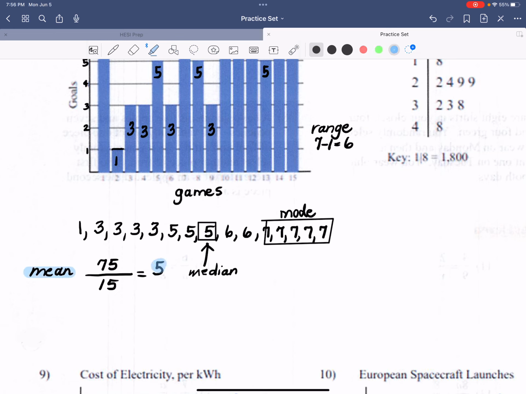So mean is 5. Median is 5. Mode is 7. Range is 6 for this set of data.